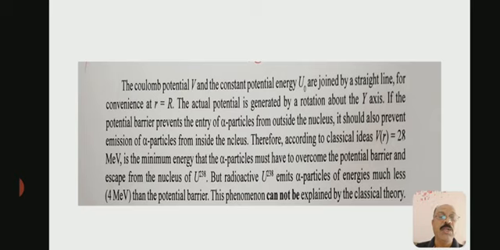Therefore, according to classical ideas, potential V(r) equal to 28 million electron volt is the minimum energy that the alpha particle must have to overcome the potential barrier and escape from the nucleus of uranium-238. But radioactive uranium-238 emits alpha particles of energies much less, about 4 million electron volt, than the potential barrier. This phenomenon cannot be explained by the classical theory.